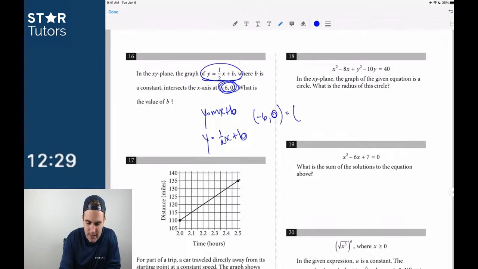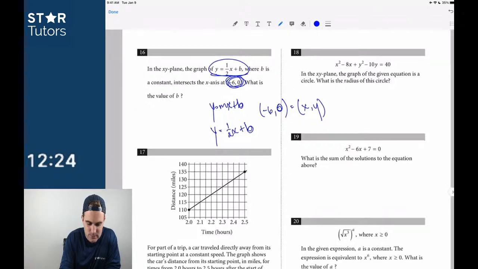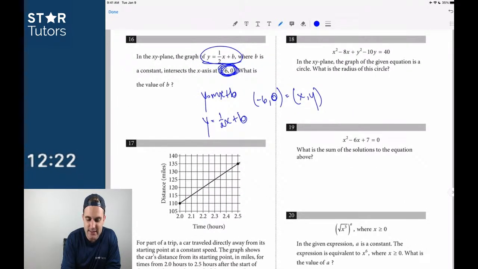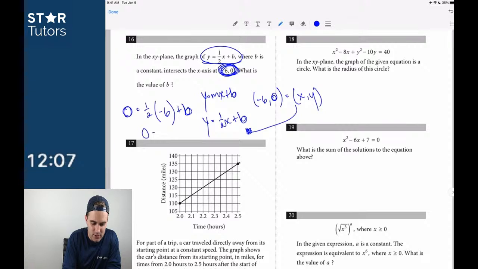And so if that's on the line, it intersects the x-axis, meaning it's a point on the x-axis. We can just plug that in. So we get 0 is equal to 1/2 times -6 plus b. I'm just literally plugging in x and y into my equation here. Okay? So I get 0 equals -3 plus b. So add 3 on both sides. So b is just equal to +3. Okay, that question was very, very straightforward in relation to what we were probably going to see on 12 through 15.